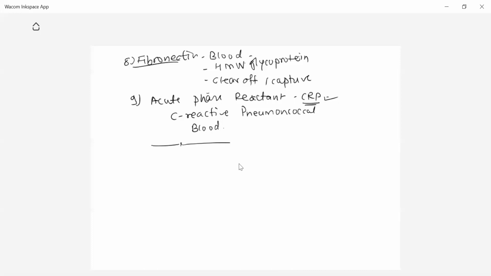So all these antimicrobial substances secreted by the body have a very important role in the second line of defense mechanism, and it is our second component of the defense mechanism. So here we will stop, and in the next lecture we will see the third component of the second line of defense, and it is phagocytosis. Thank you.